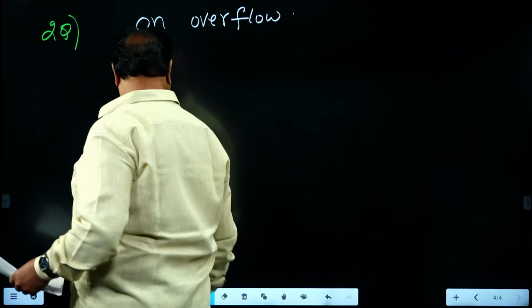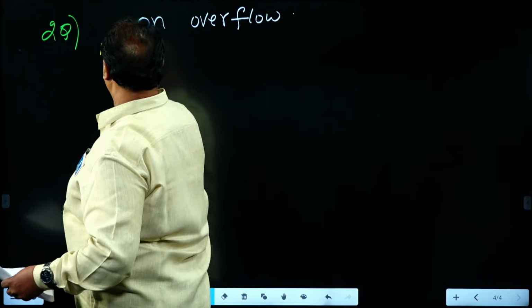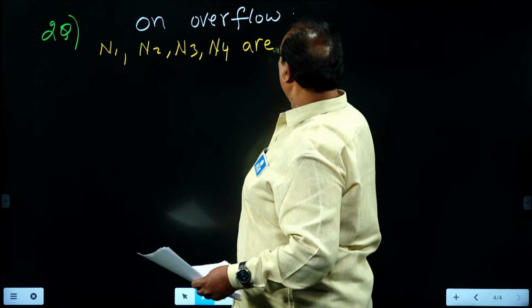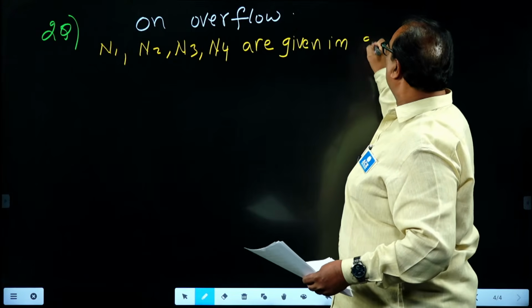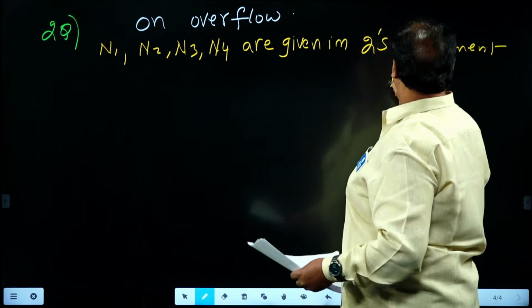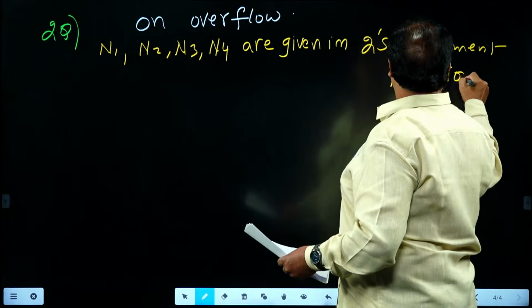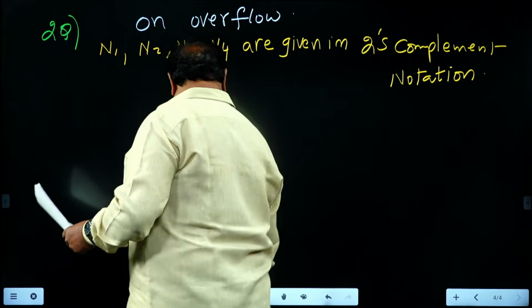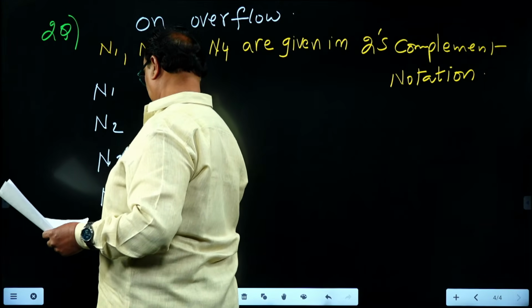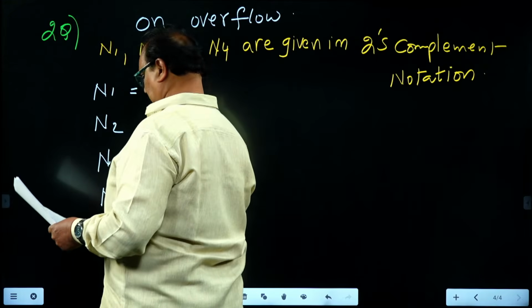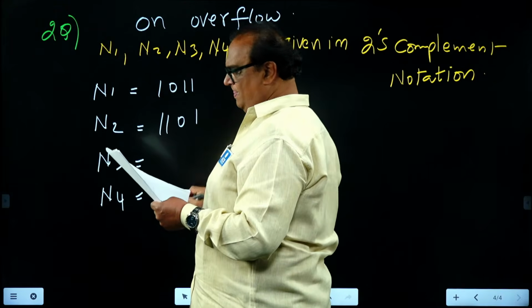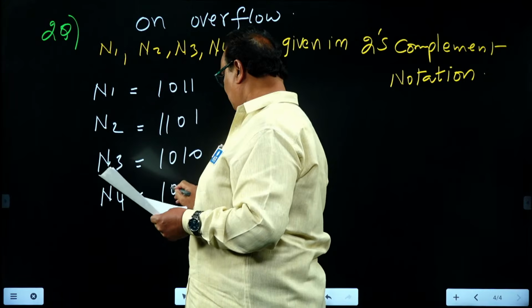Data are given in 2's complement notation. n1, n2, n3, n4 are four numbers given in 2's complement notation, meaning 2's complement representation. Here the values are: n1 is 0 1 1 1, 1 1 0 1, 1 0 1 0, 1 0 0 1.